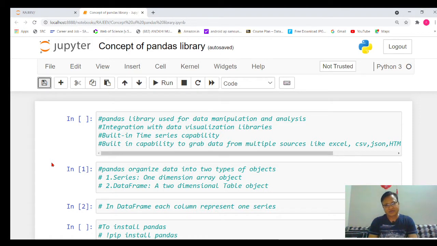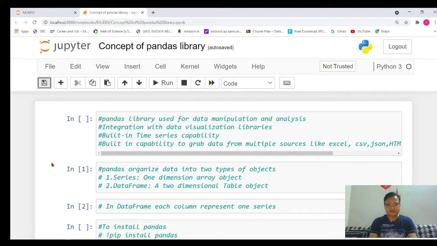We will try to understand the theoretical concept of when we will use pandas in Python and what are some basic operations we can do in pandas. In the coming lectures, we will keep on using these two libraries, NumPy and pandas, so it's very important to understand the concept of these two libraries at the initial level.